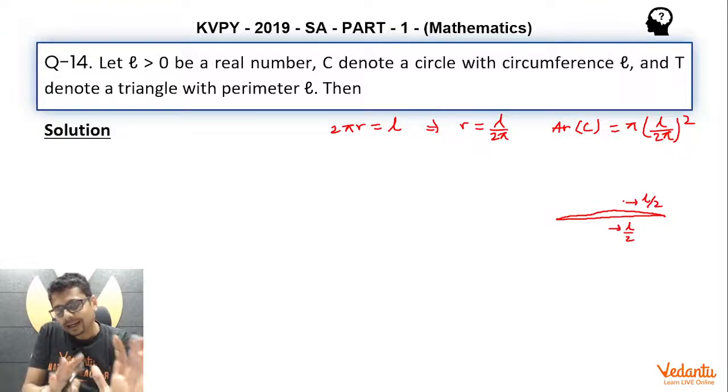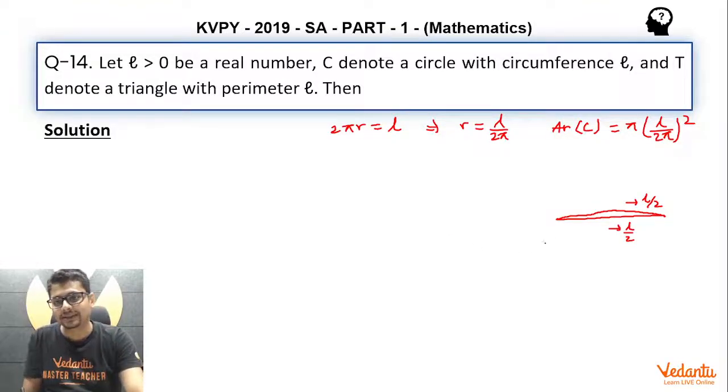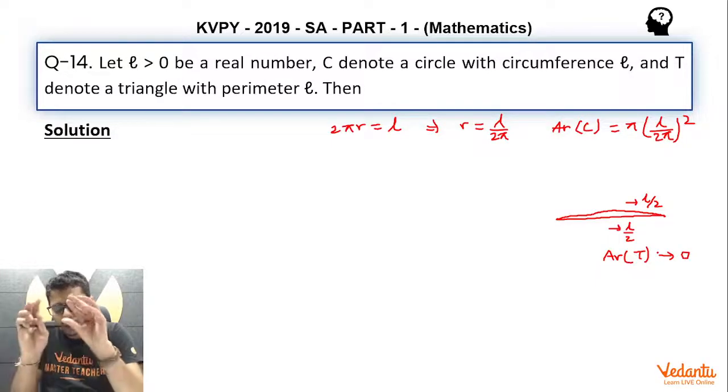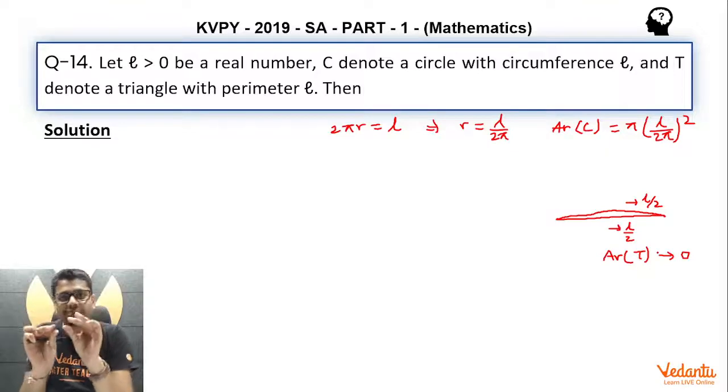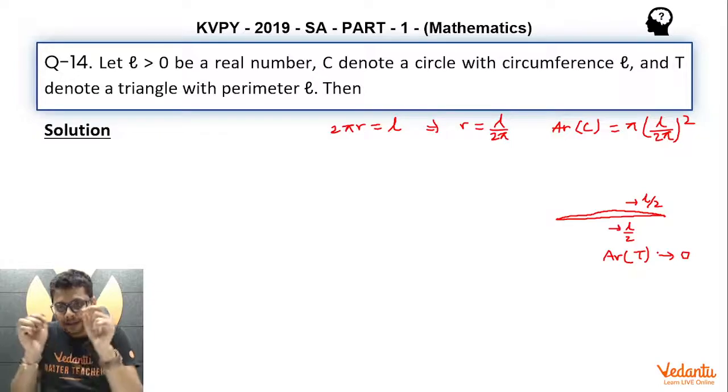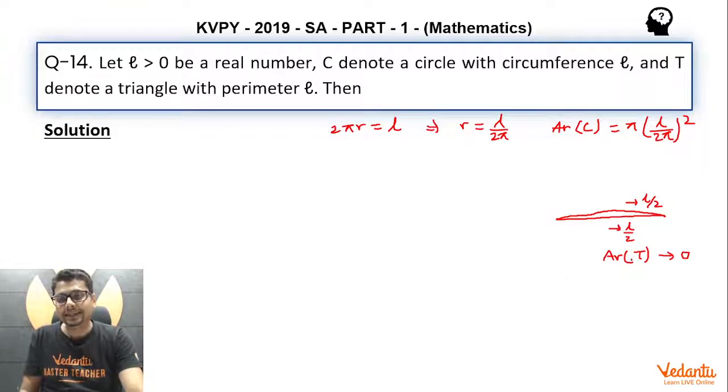So in the limiting case, you can see that the area of triangle T would tend to 0. That means I am squeezing this triangle further and further, and the area would keep reducing. So in the limiting case, the area of triangle T can even tend to 0.